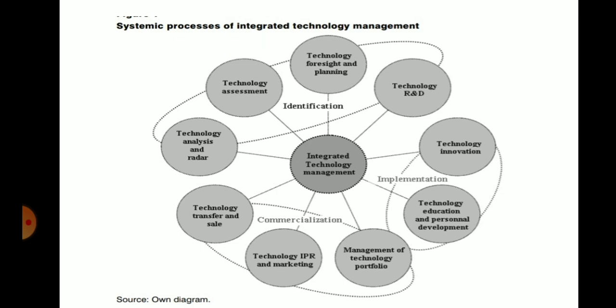You can see from starting: identification, implementation and commercialization. In identification, technology analysis and radar, technology assessment, technology foresight and planning, technology research and development give an identification of the technology, which is also responsible for integration of technology management.